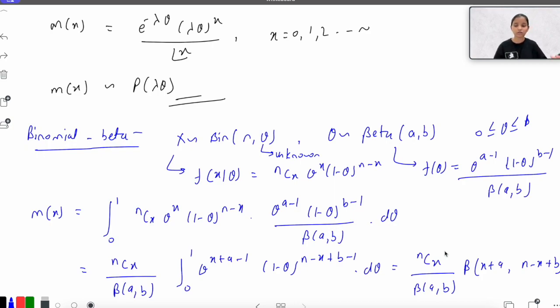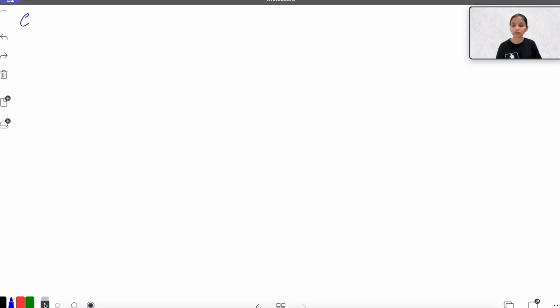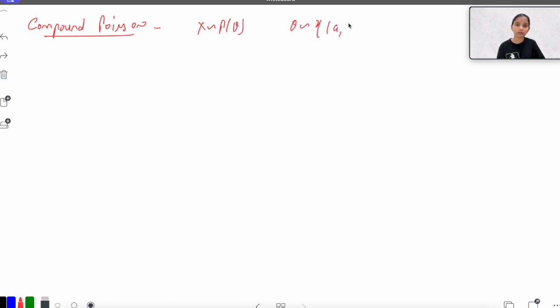So let's talk about compound Poisson. That is also a certain kind of distribution that will be used mainly. So compound Poisson, the calculation would be similar to what we are doing right now. So let's say x is following Poisson theta and theta is following gamma a comma b. Okay, so to find out the marginal, again using the same procedure, the integral is from 0 to infinity.